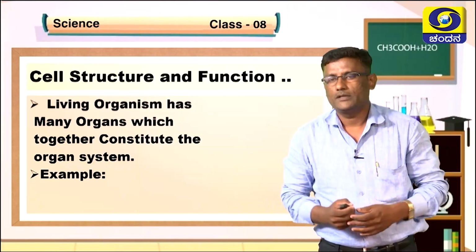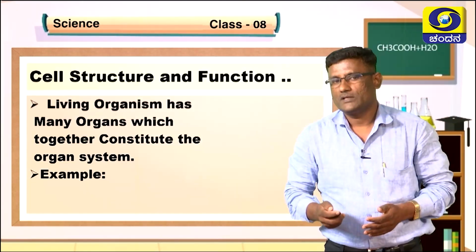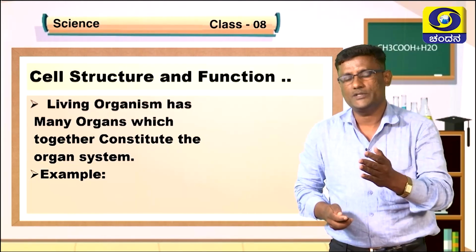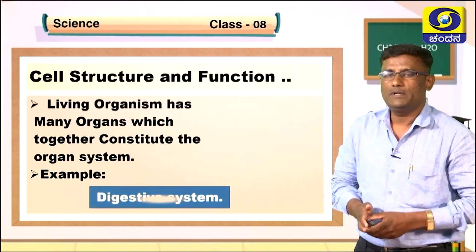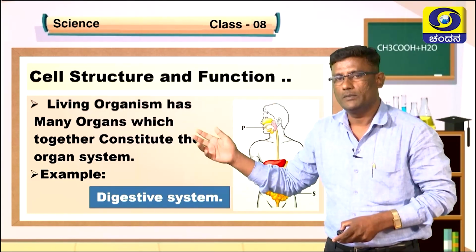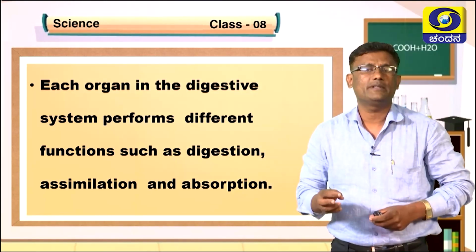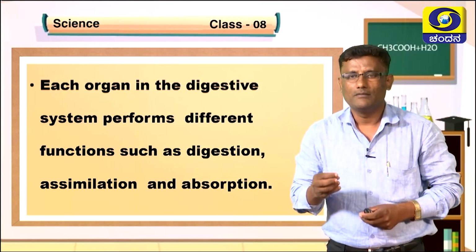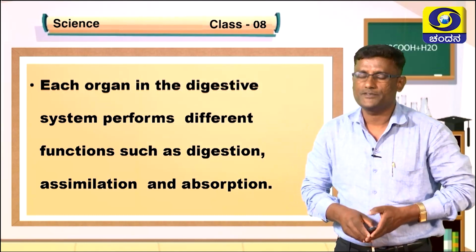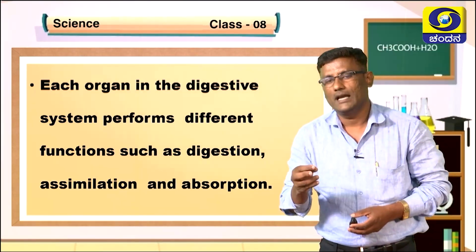As we all know, in almost all living organisms, many organs together constitute an organ system. For example, the digestive system in human beings. Here each organ performs different functions such as digestion, assimilation and absorption.